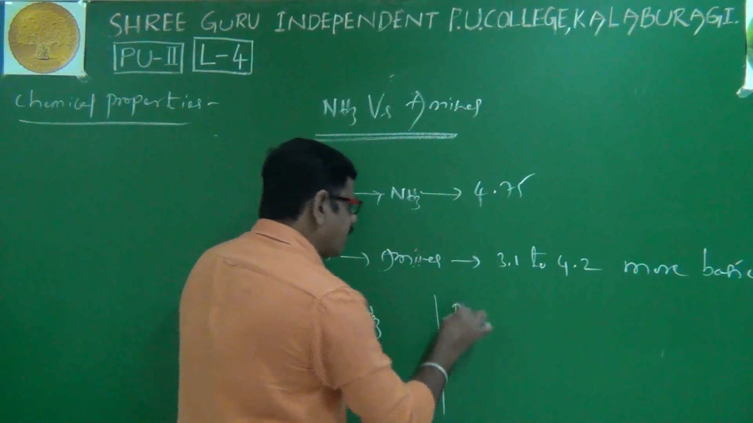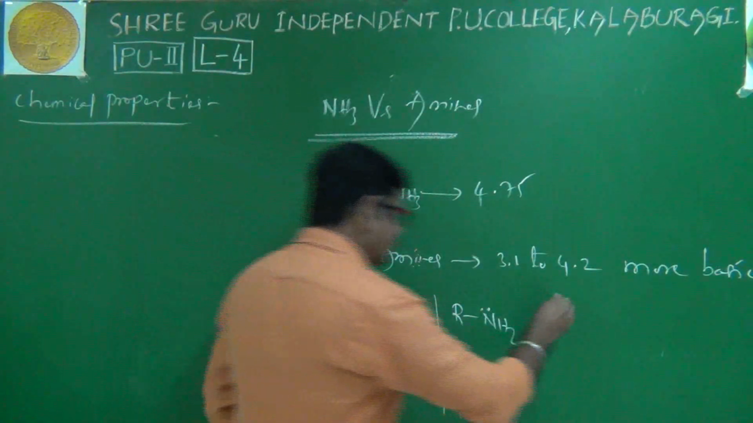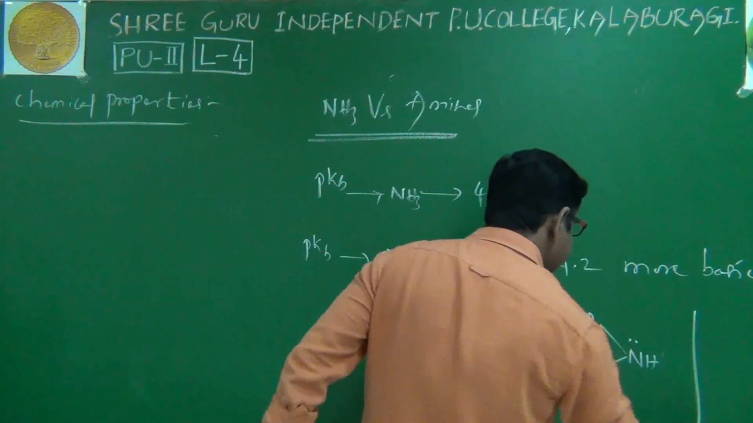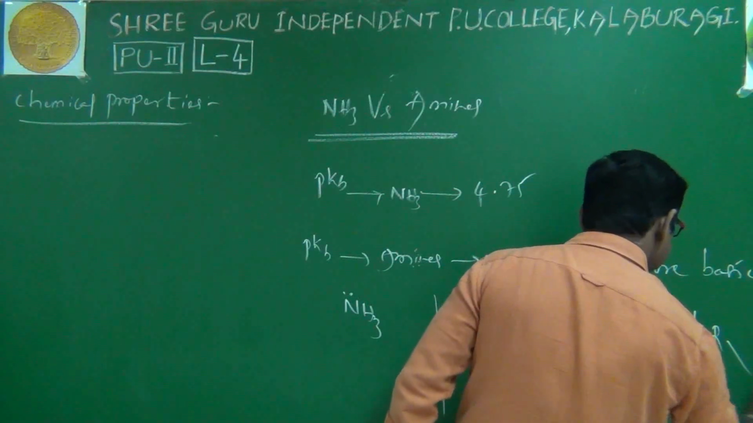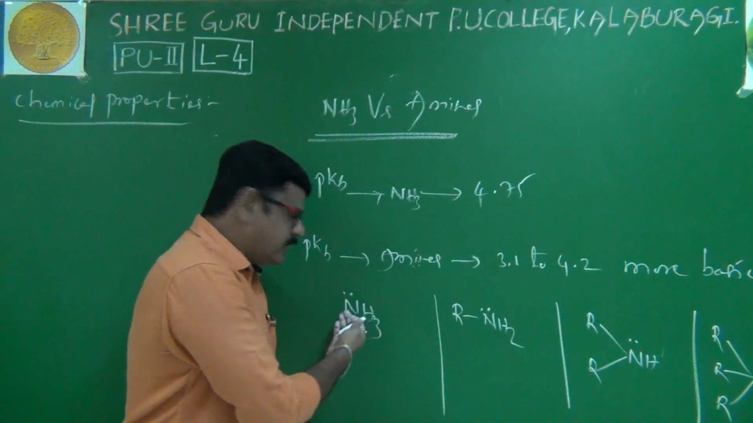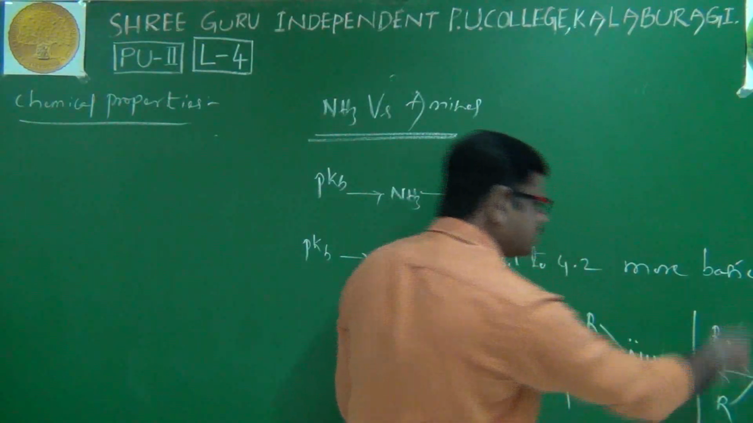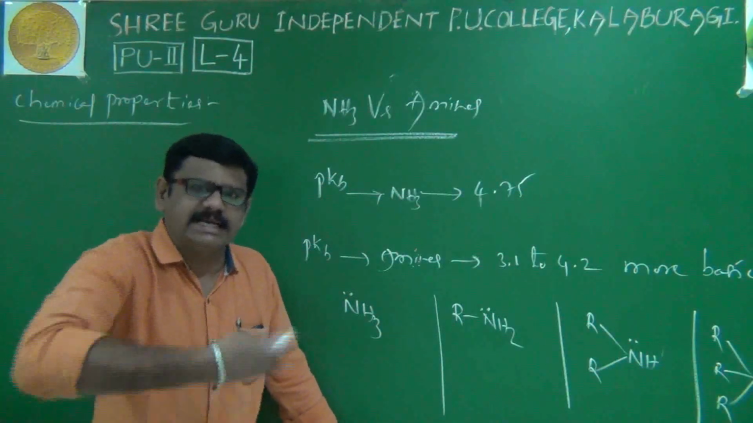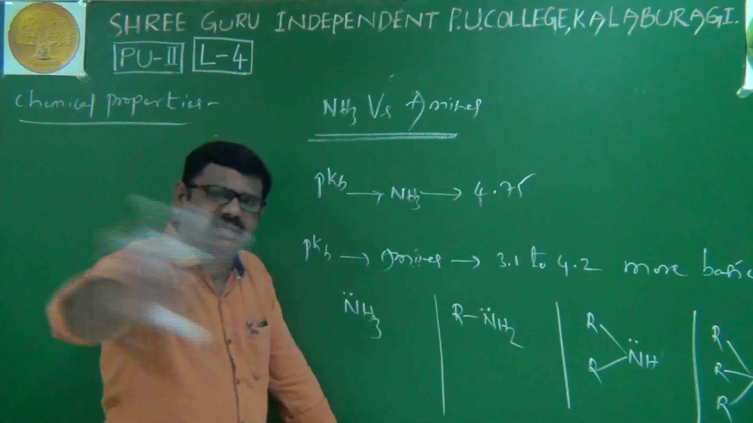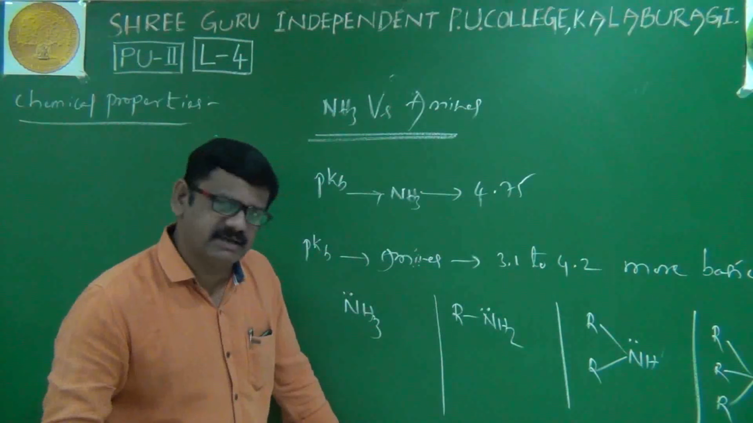Now we'll take the primary amine RNH2. There also nitrogen has a lone pair. Now we'll take a secondary amine and a tertiary amine also, and compare among them. In ammonia, nitrogen has a lone pair; here also, here also, and there also nitrogen has a lone pair. All have a tendency to donate an electron pair to others, which means all show basic property, no doubt. But we are comparing them.